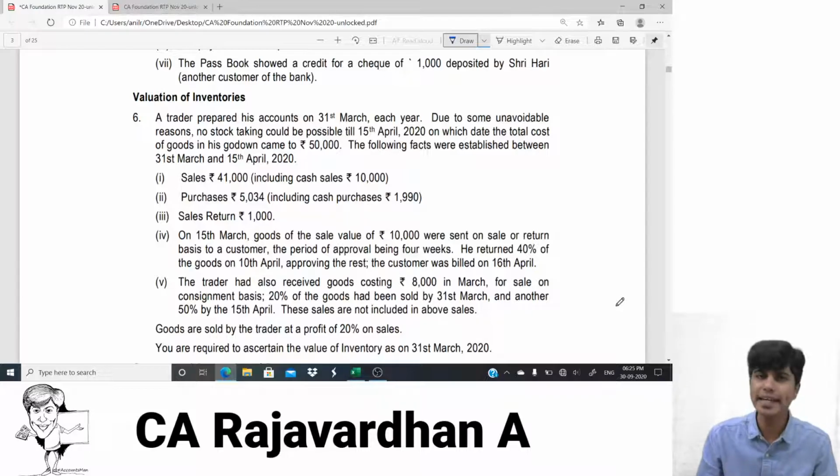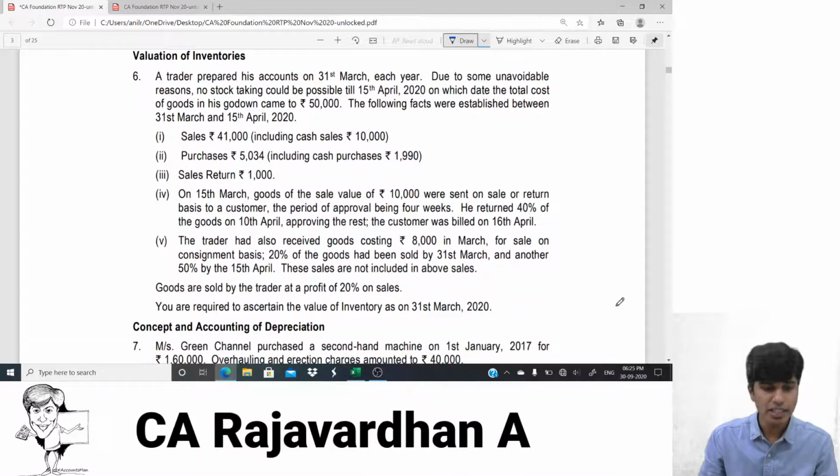Now, taking this discussion ahead, in question number 6 they have given us the inventory as on 15th of April and they're expecting us to identify the inventory as on 31st of March. That is, we're moving backwards in time. And when we move backwards in time, what do we do? We add back sales, subtract purchases. The inventory which belongs to us but is with a third party will be added to our closing stock. And inventories which are with us but belong to someone else, where we just have possession, will not be included in our inventory.